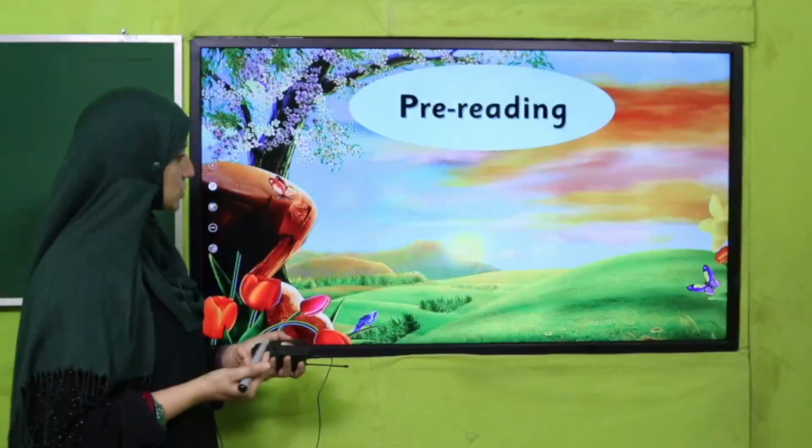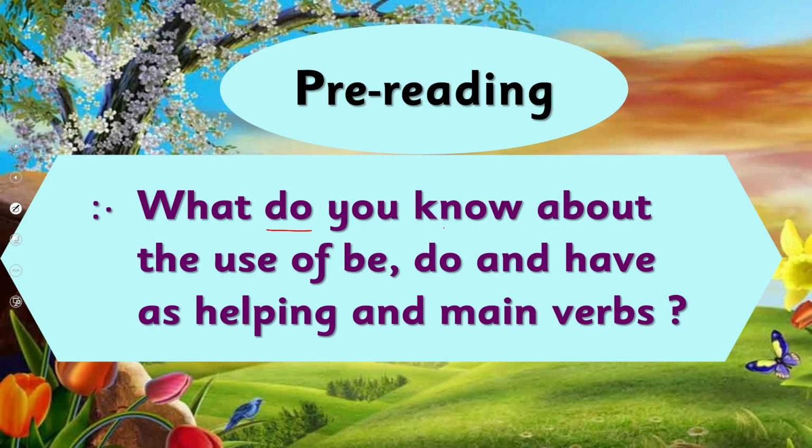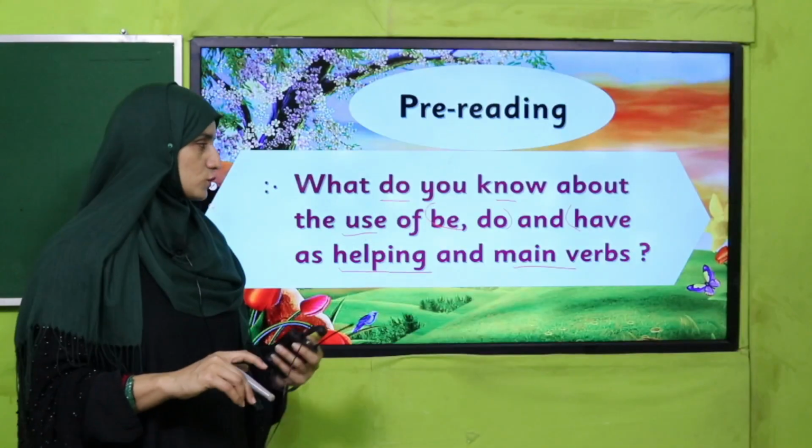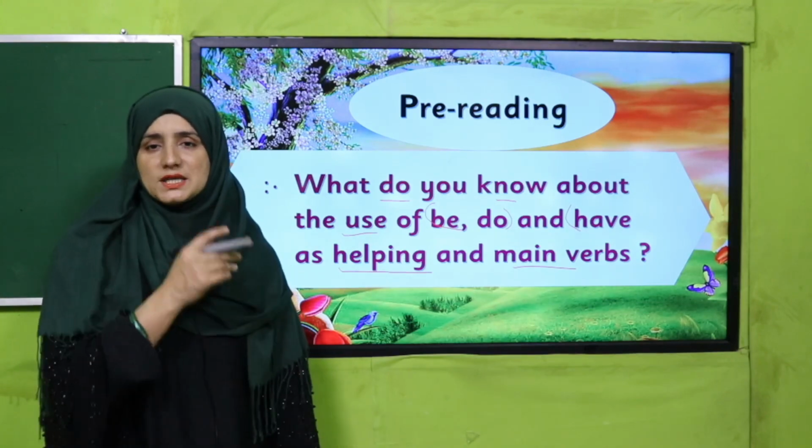So pre-reading questions are there for you. Be ready. What do you know about the use of be, do and have as helping and main verbs? Already we have learned in our grade 4 also, grade 3 also. So tell your teacher what the uses of these words are. Okay.